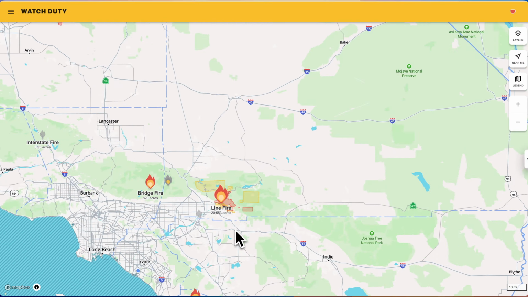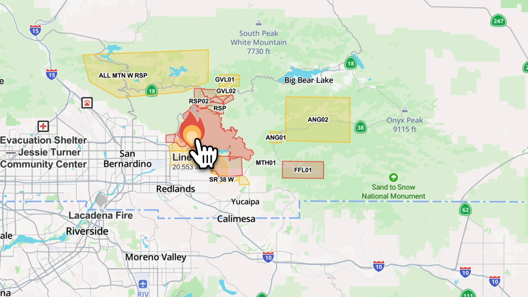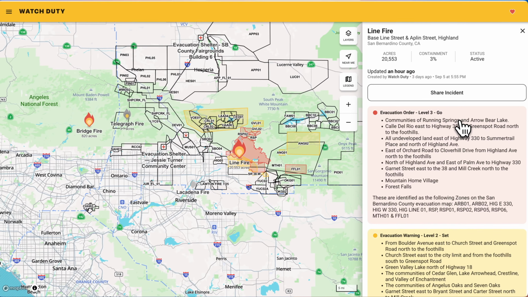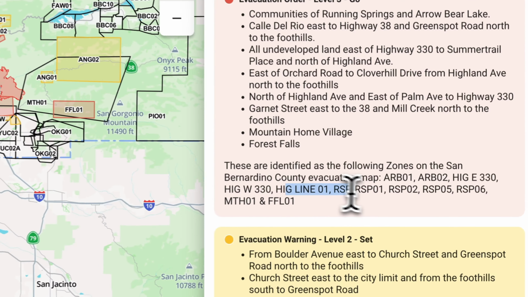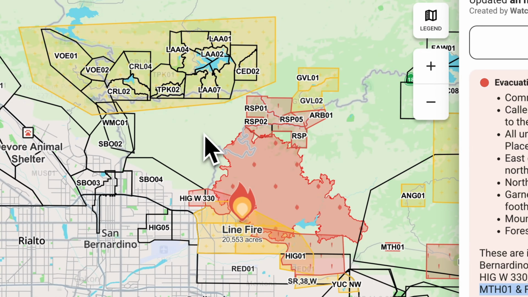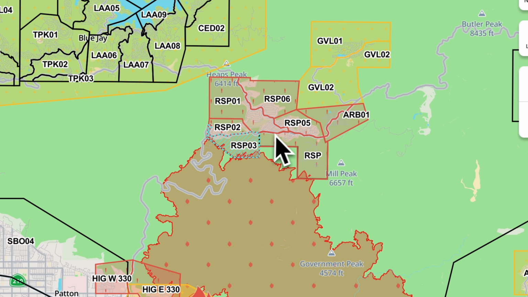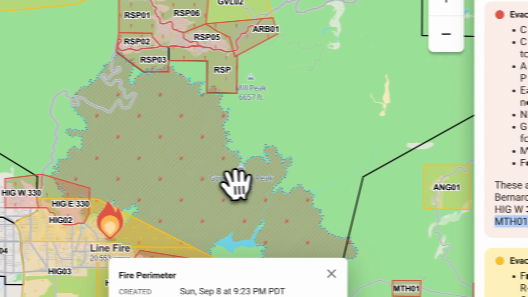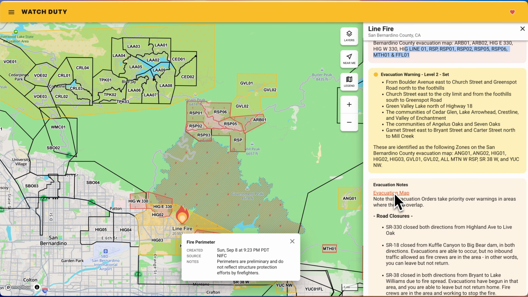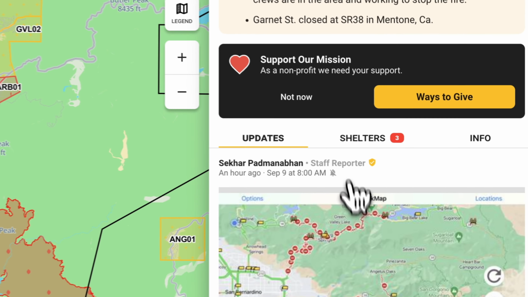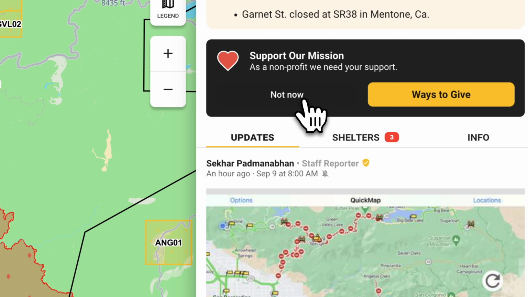And then down here, if we go into an individual fire, and you just click on that fire, it gives you all of the information curated and put together by human beings about the fire. Here are evacuation orders, and it even has these evacuation order areas right here. You could see them in there. If you go in here, you could see it lays out where those places are. So if you think you might be in them, it's all tied together, and you can click on the fire as well to get an outline of what the fire is. Evacuation warning, notes.